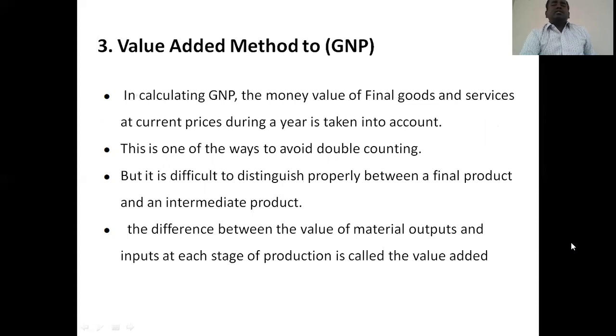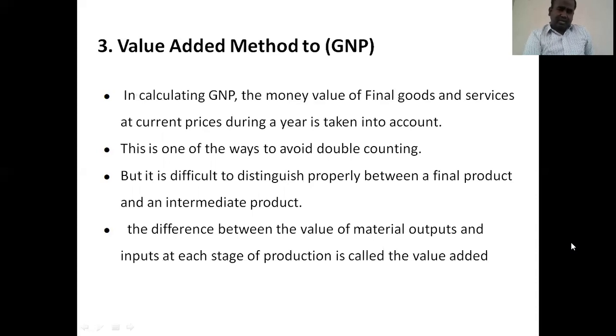Then the value added method to the GNP. The third approach to the GNP is the value added method. In calculating GNP, the money value of final goods and services at current prices during a year is taken into account. That means only the current year's money value of final goods and services at current prices, not the old price or an estimated price. Only the price which is running in the market is considered for calculation. This is one of the ways to avoid double counting. No other prices are considered.